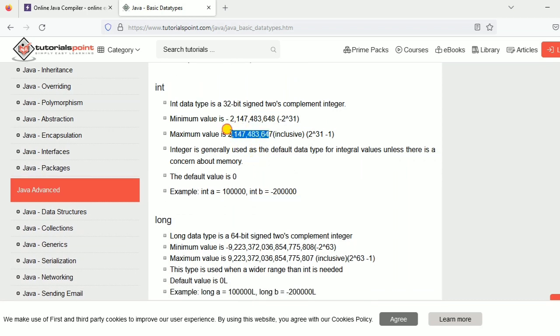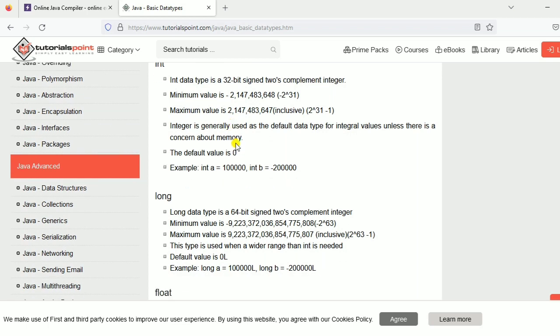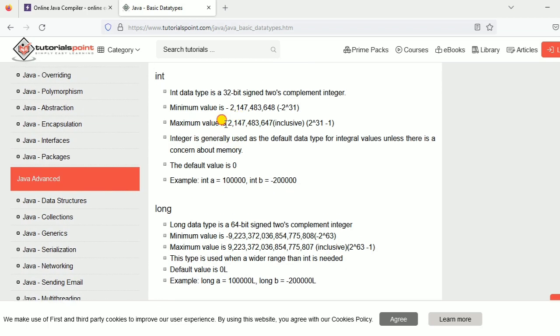If you want to store someone's phone number, you can store it, but a phone number always starts from 9 or 8, so you can't store your phone number. Like some lakhs of rupees or crores of rupees you can store in integer.